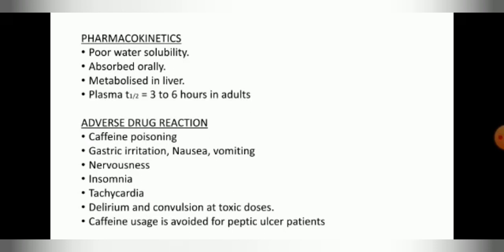Adverse drug reactions: caffeine poisoning, gastric irritation, nausea, vomiting, nervousness, insomnia, tachycardia, delirium, and convulsion at toxic doses. Caffeine use is avoided in peptic ulcer patients.